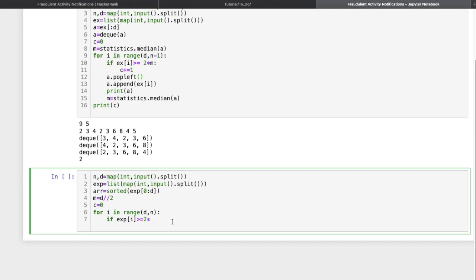For the median, I will call a median function in which I will pass my temporary array, the d value and my m value.